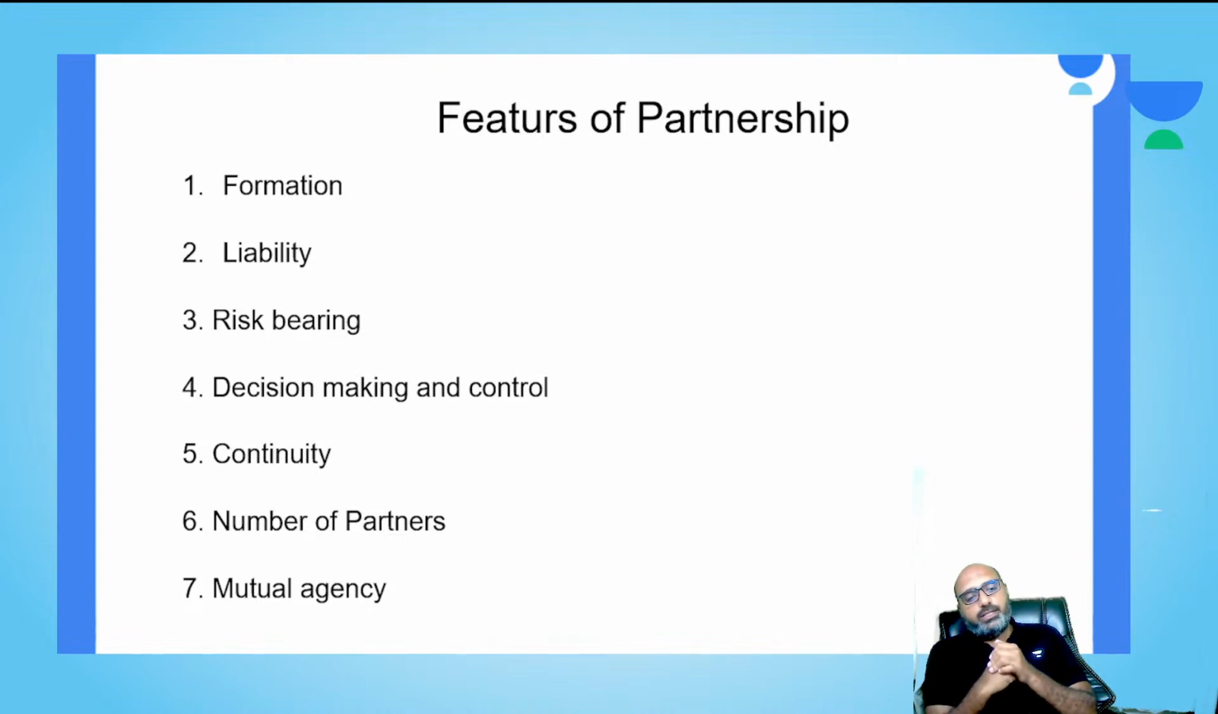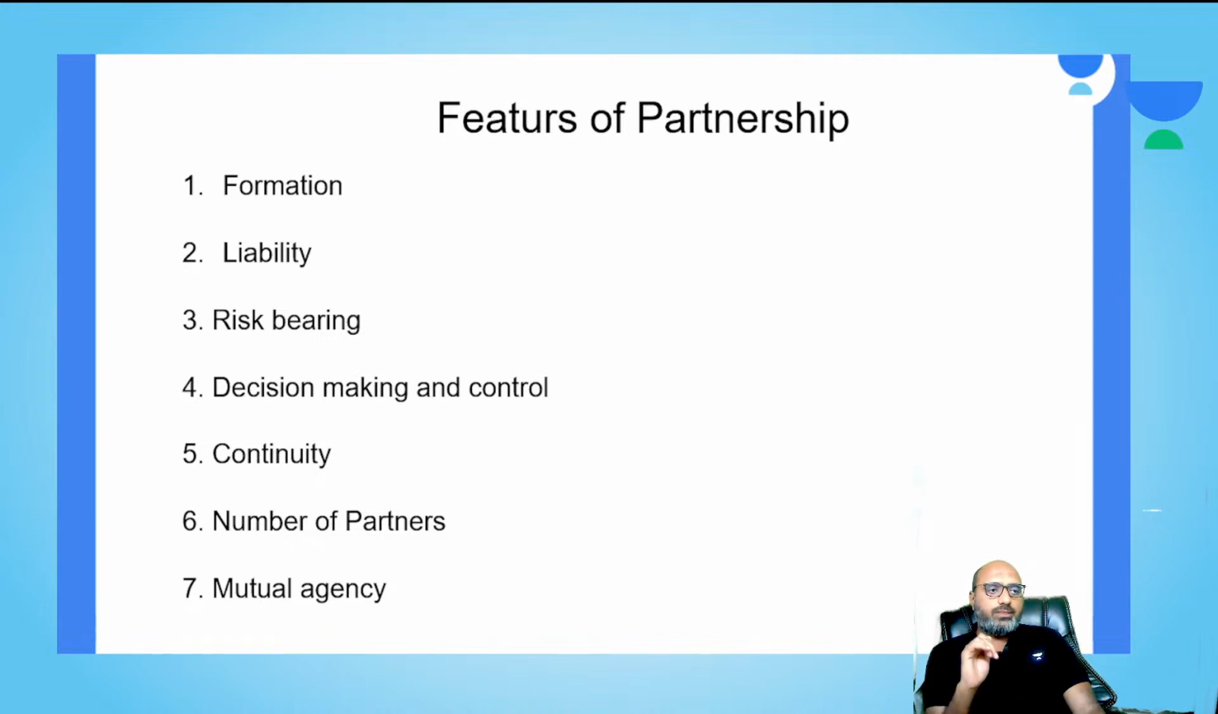Then the next one is the number of partners. When I say the number of partners, it means the maximum number of partners needed to start a partnership firm. Sorry, the minimum number. Sorry, not maximum. The minimum number of partners you need to start a business is 2. More than 2, anything should be fine. Getting it? At least there have to be 2 partners to start up a partnership firm.